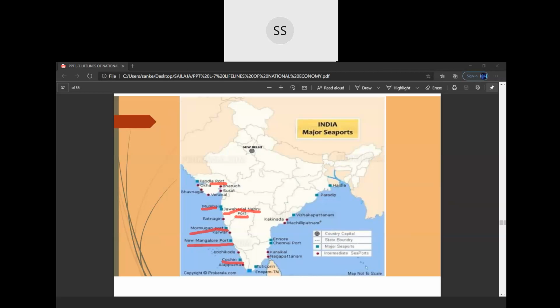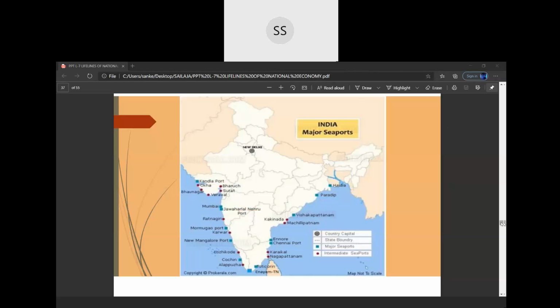Then we are going to study your East ports, which are your Kolkata port, Haldia port, which is just near to Kolkata, Paradeep port, which is in Orissa, Vishakhapatnam port, which is in Andhra Pradesh, and then your Chennai port, and one more port below Chennai, that is your Tuticorin port. These are the ports which we are going to study, children. Let's proceed with these ports.